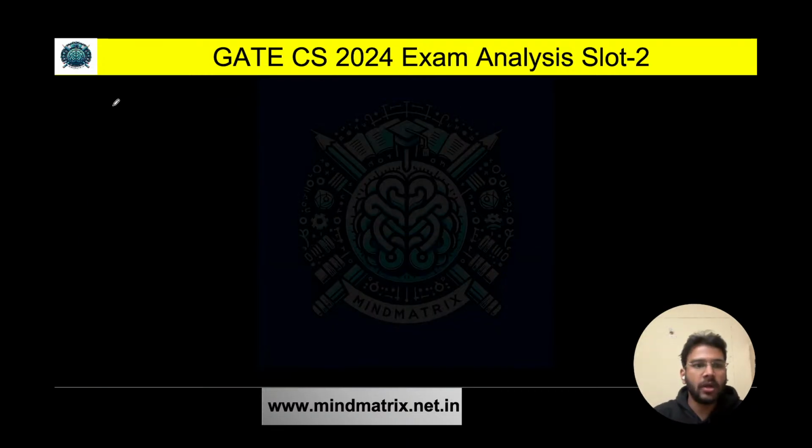Fine. So let's solve the question first. That is the first question we are going to solve here, from computer networks.